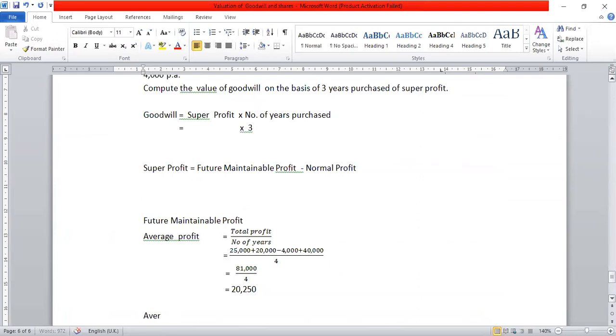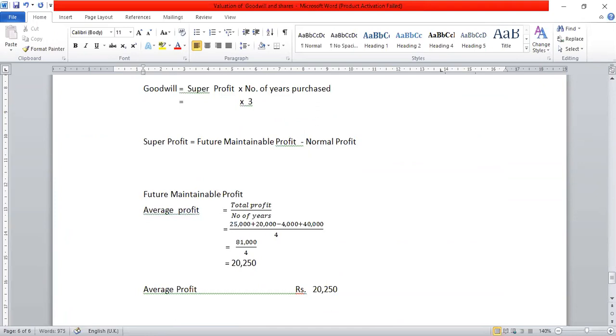Average profit. You can make the table also. Average profit, how much is it given? Rupees 20,250. Okay. So now the next adjustment is given. What they have given is remuneration to the proprietor. If he is not engaged in the business, he will get the remuneration of 4,000 in future.